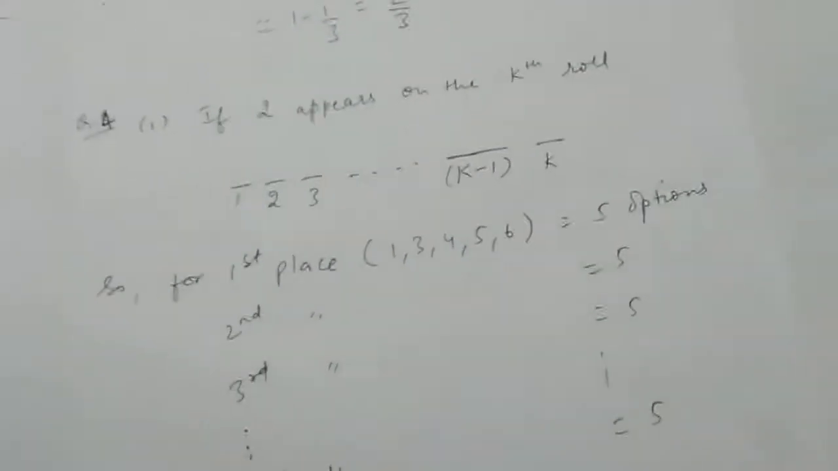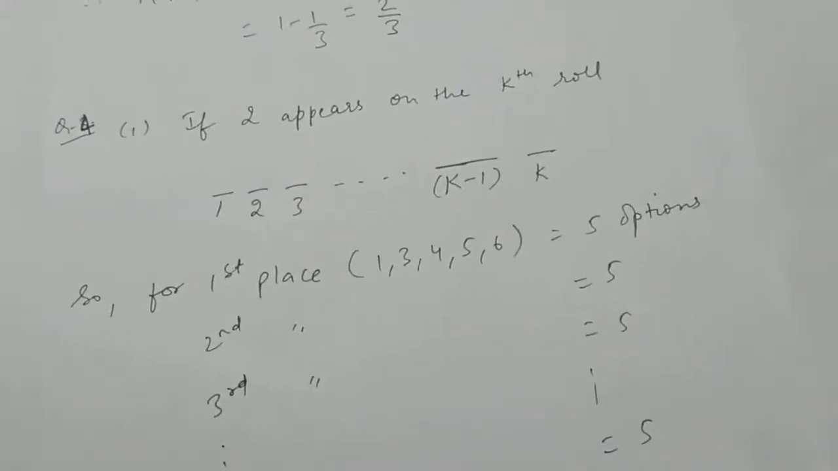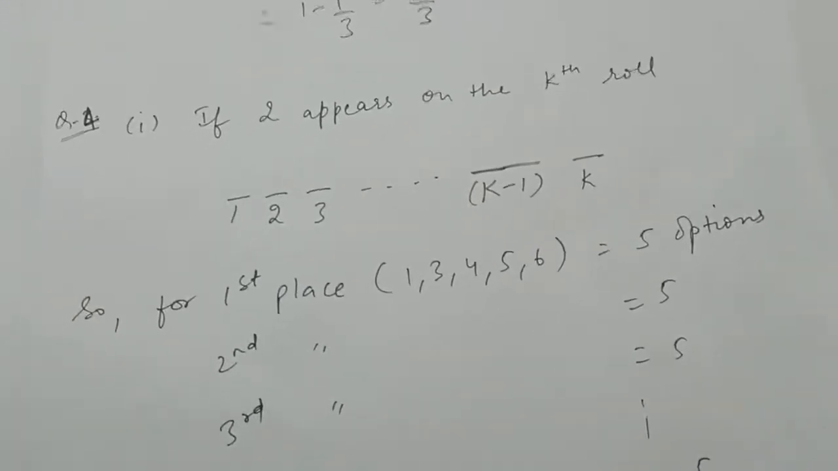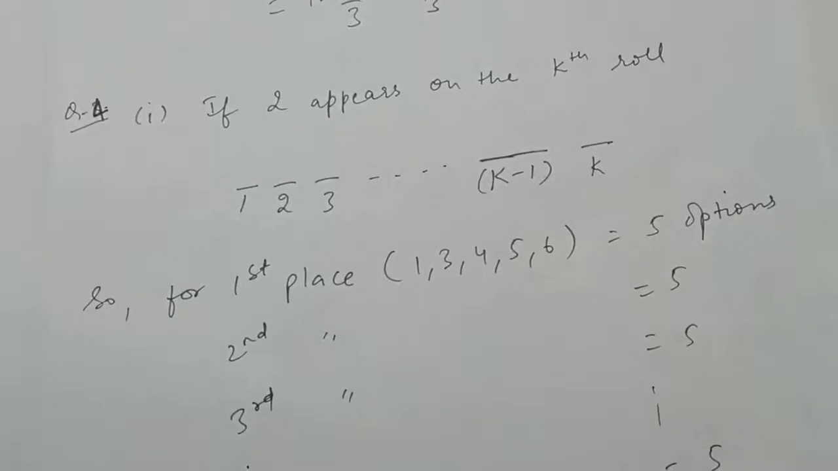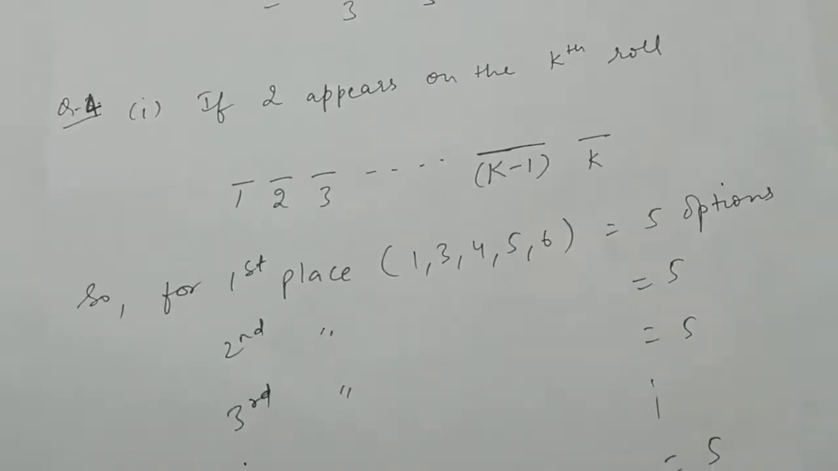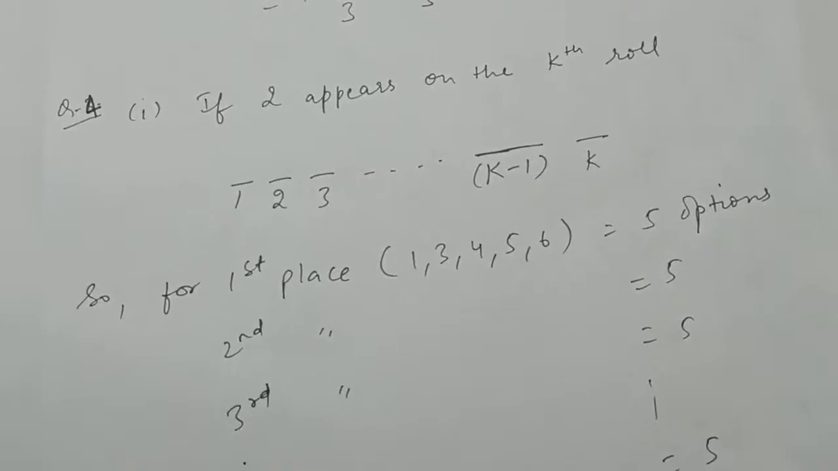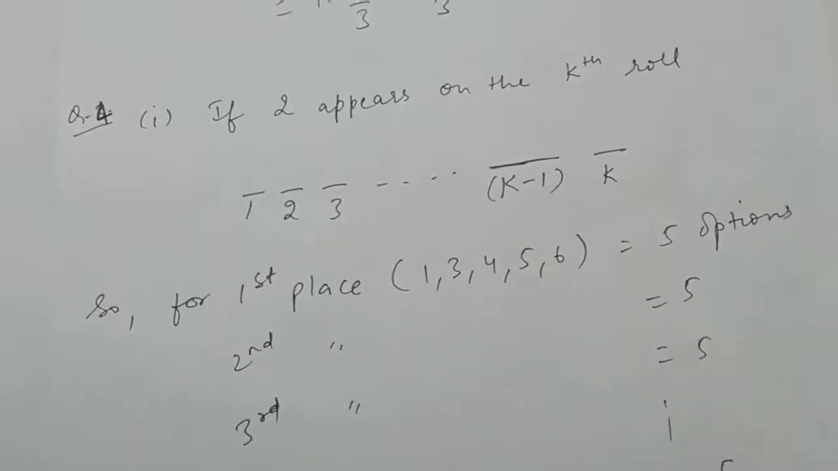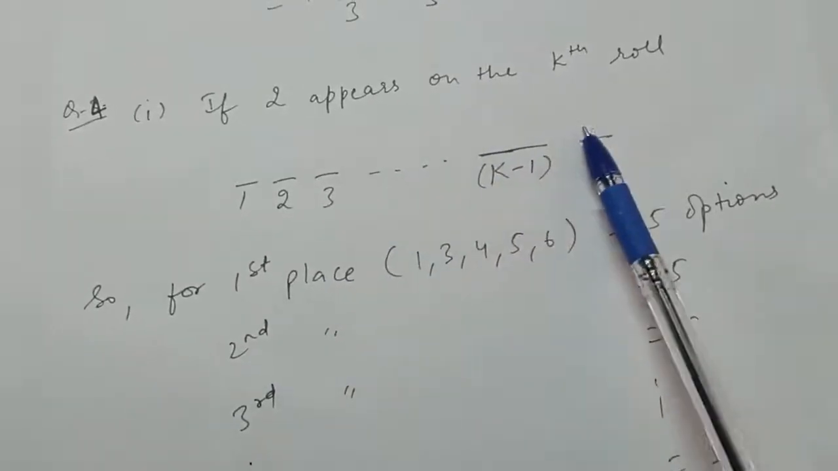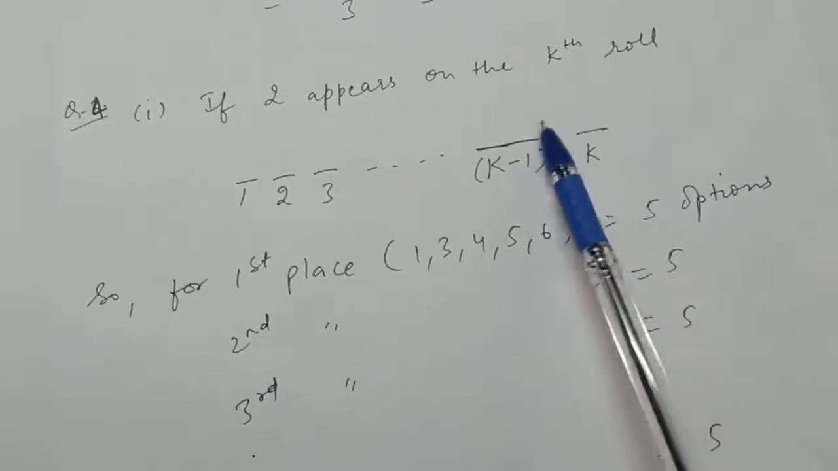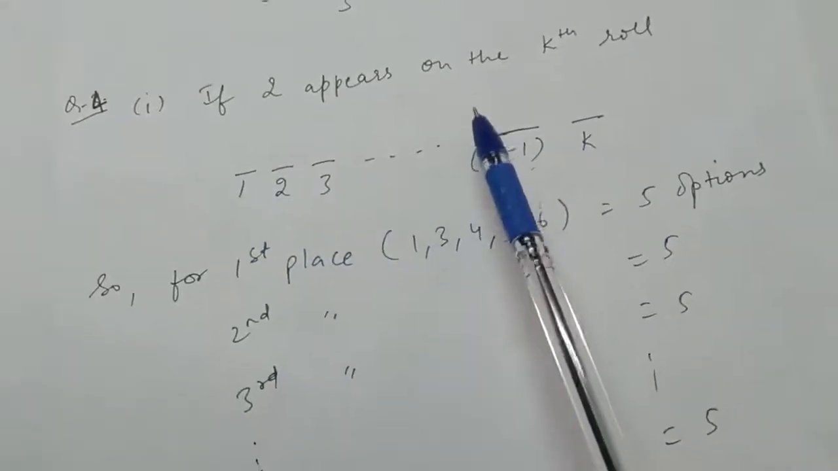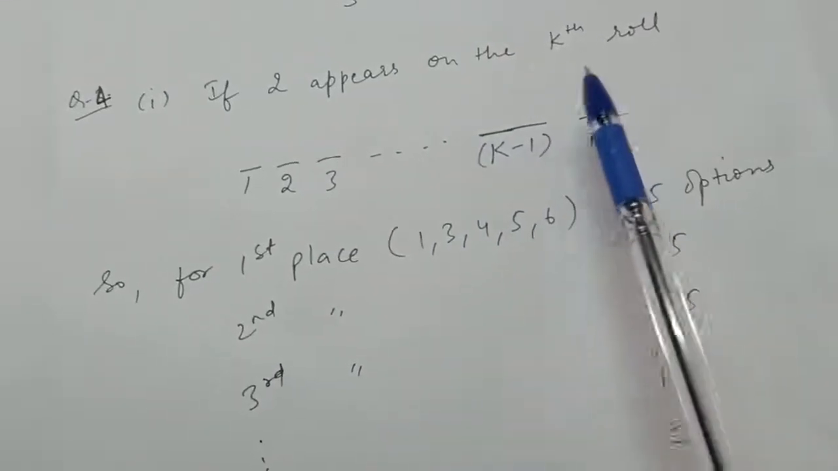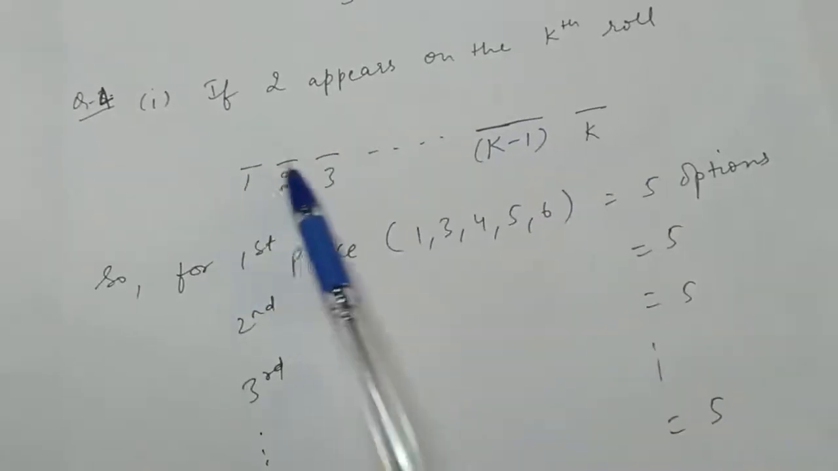Now question number 4: an experiment consists of rolling a die until a 2 appears. That is, we have to roll a die until 2 appears. How many elements of the sample space correspond to the event that the 2 appears on the kth roll of the die? They are asking how many elements will be there in the sample space if 2 appears on the kth roll. That is, before the kth roll 2 will not appear. If 2 appears on the kth roll, then we will stop our experiment after the kth roll.